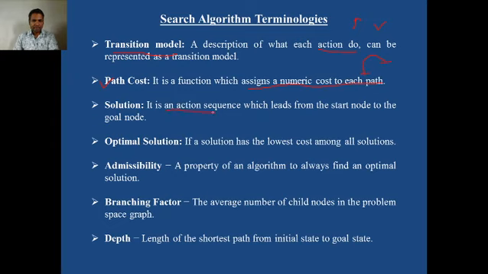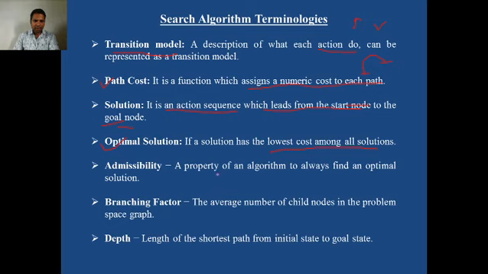Solution is the sequence of actions which leads from the start node to the goal node, or from the initial state to the goal state. Optimal solution: a solution is optimal if it has the lowest cost among all solutions. If our agent obtains the lowest cost while reaching the destination, then we can say that our agent has obtained the optimal solution.